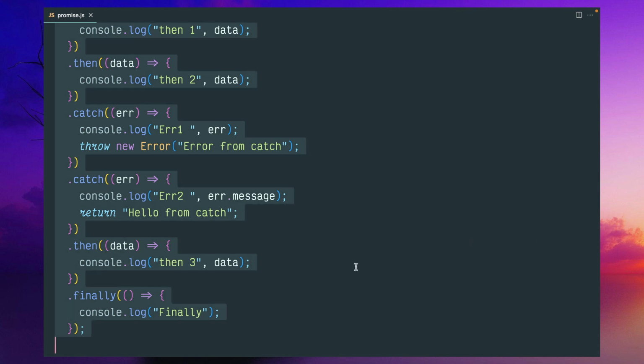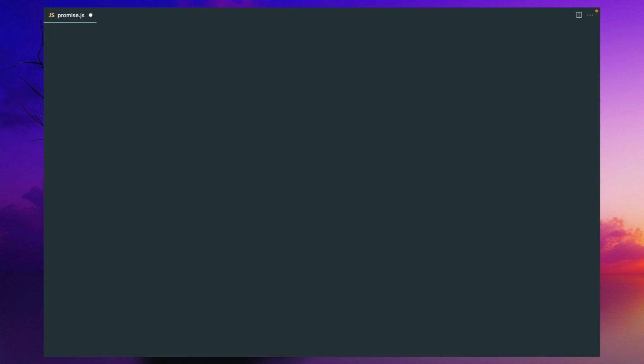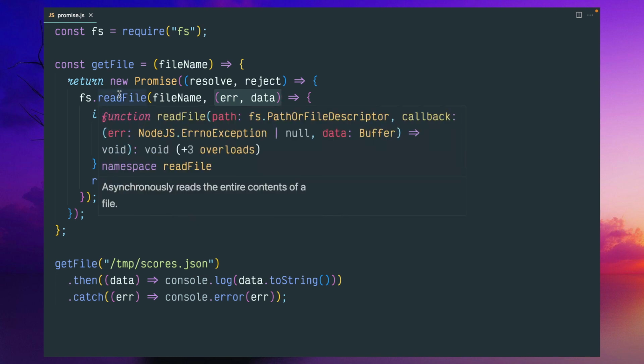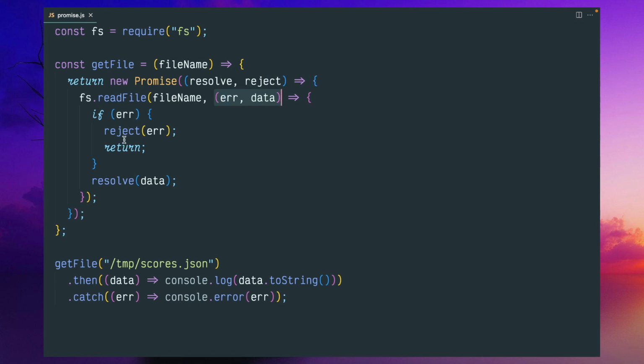And last, I'll explain one more thing, just quickly touch upon it. Let's say you define a getFile function, and you have another simple Node.js function, readFile. You give the file name you want to read, and as I mentioned, it takes a callback with error and data. This is the signature of readFile, which is Node.js functionality. If it is unable to read, it will return this error. But if there is data, we will return it here in this data section.